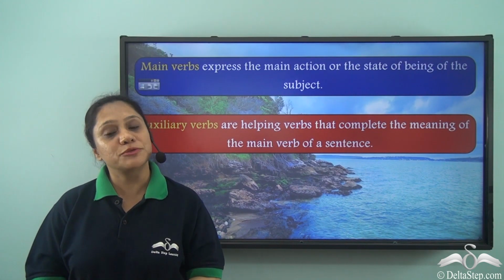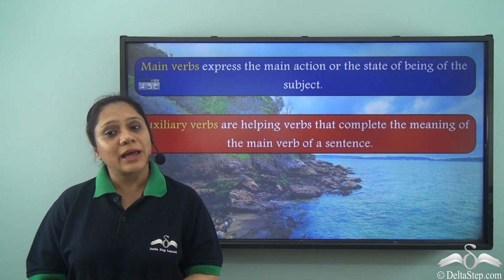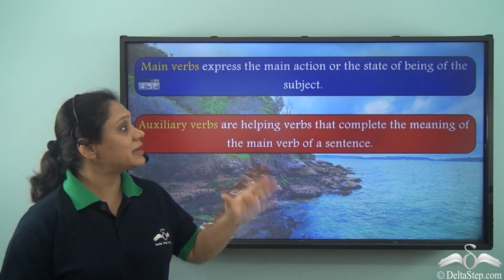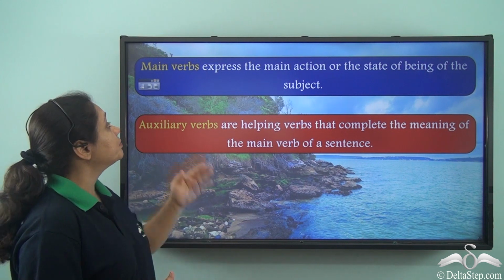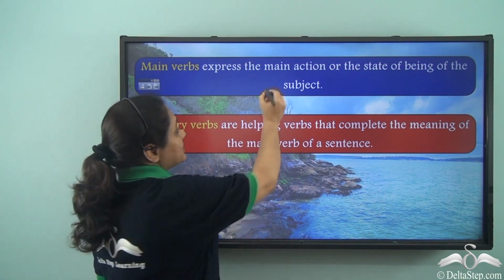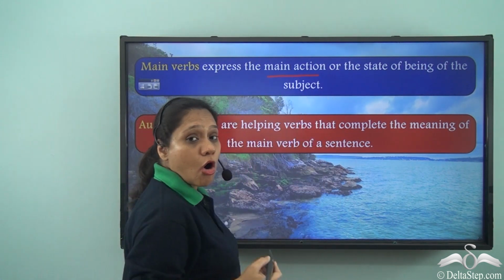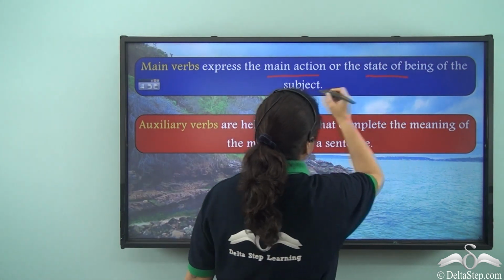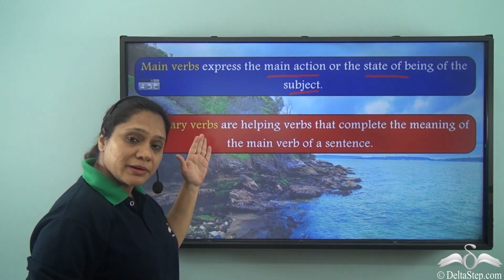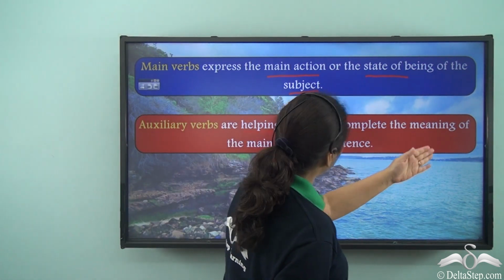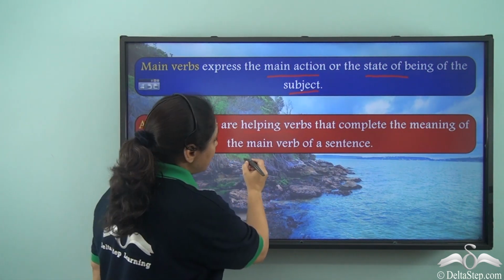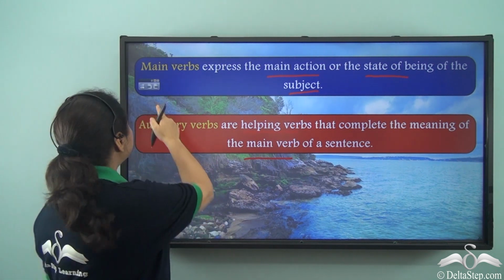We have learnt about verbs and we know that they can be used either as main verbs or as auxiliary verbs in a sentence. Main verbs express the main action or the state of being of the subject, and auxiliary verbs are helping verbs that complete the meaning of the main verb of a sentence.